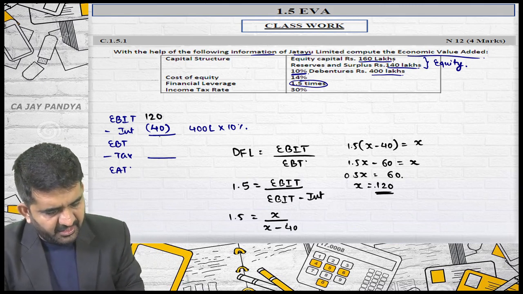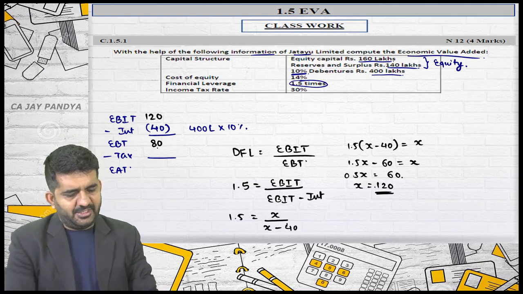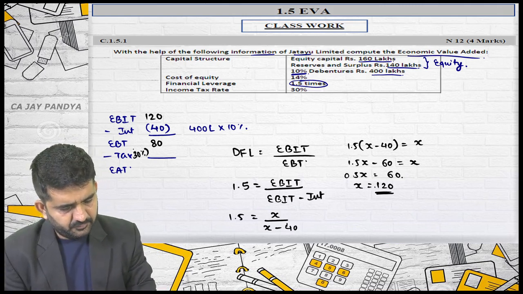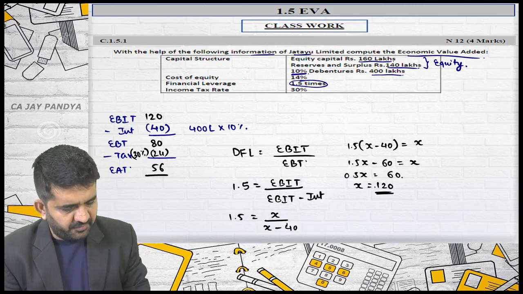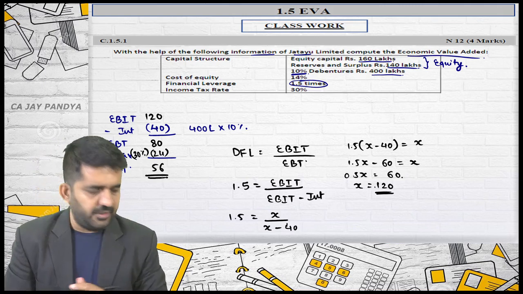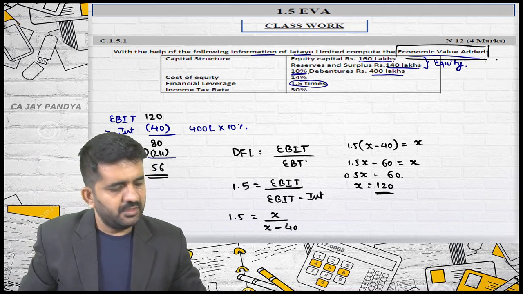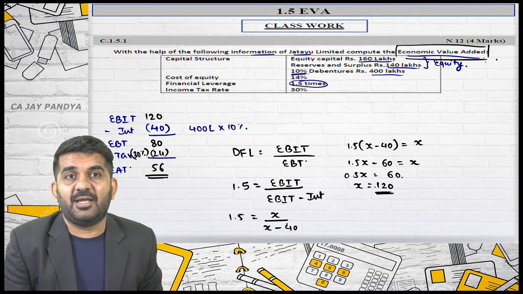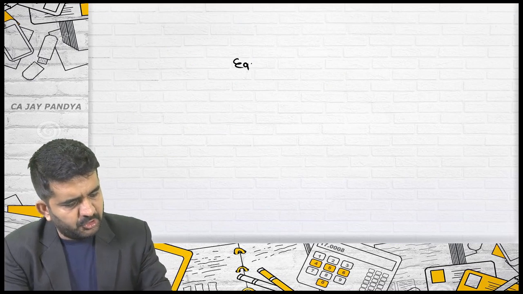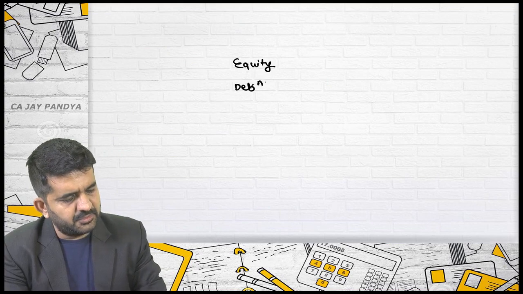So what is my EBIT? 120. EBT will be 80. Tax rate is 30%. It is 24, and so my answer will be 56 of EAT. Let's start. I want to find out EVA, economic value added. In second portion, I'll have to find out cost of capital and especially KO. Let me find out on separate page which are the two sources of capital, equity and debentures.